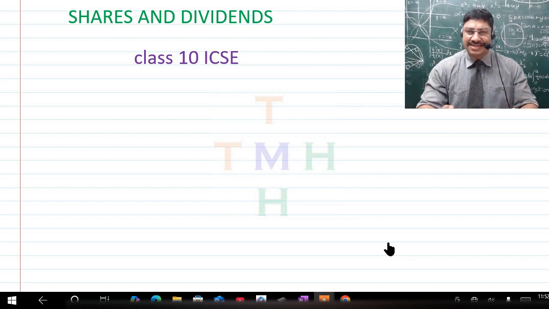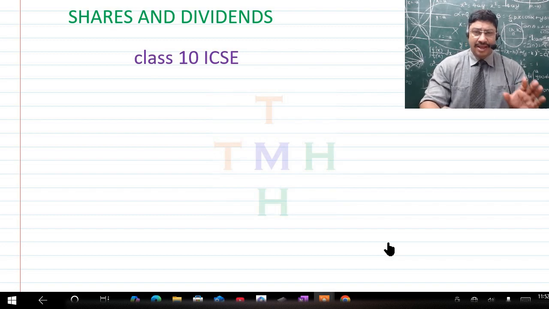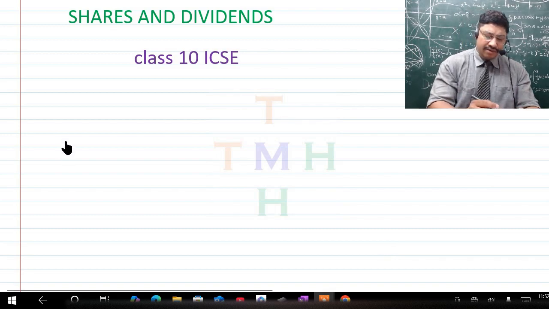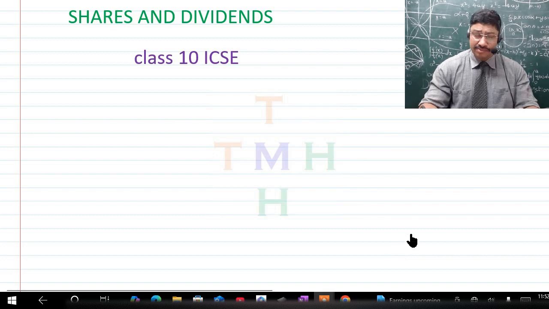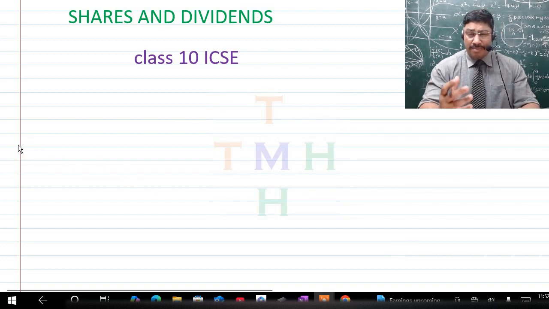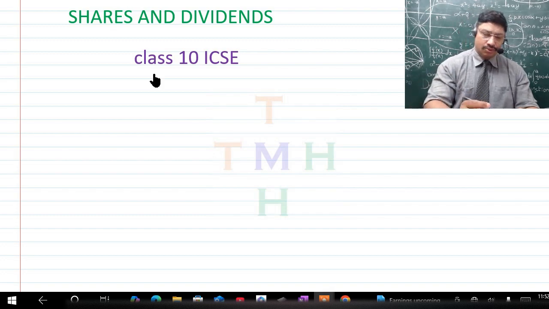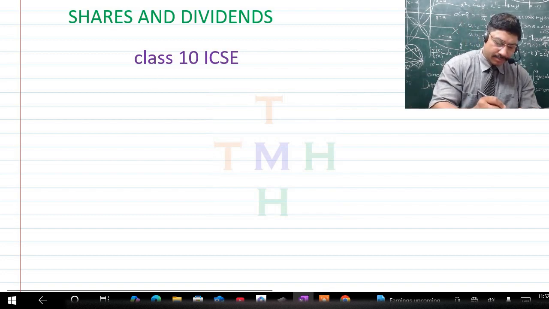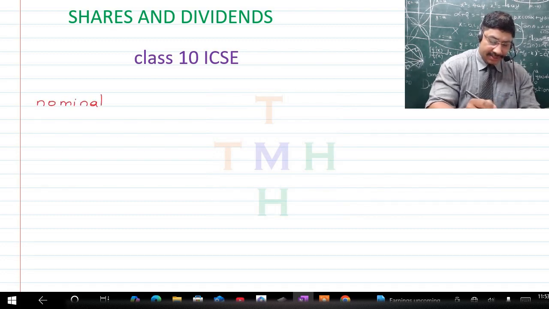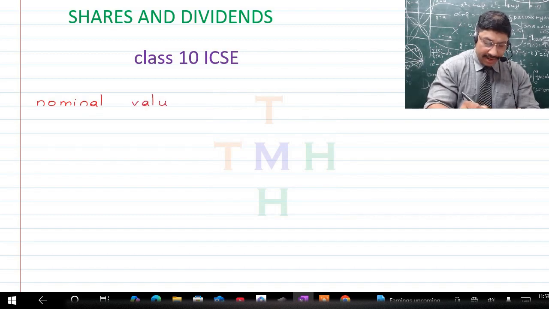Now, corresponding to all of this, there are a few formulae. As you must have looked up in the corresponding shot, we looked up the formula of how to find the income. Now, in order to find the income, children, there are a few terms that you should be knowing. Whenever we talk about a company having certain shares, whatever is the price of the shares before the company even started, that is known as the nominal value, right? What is it known as? Repeat with me. It is known as the nominal value. Here I'll abbreviate it to be NV.